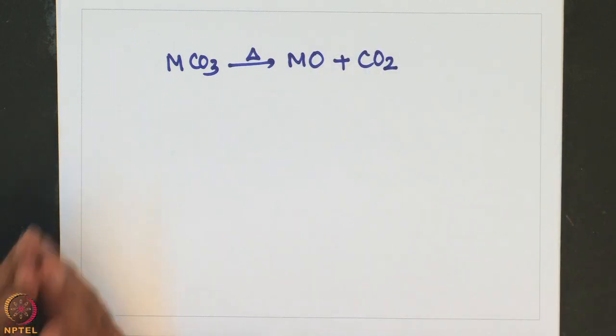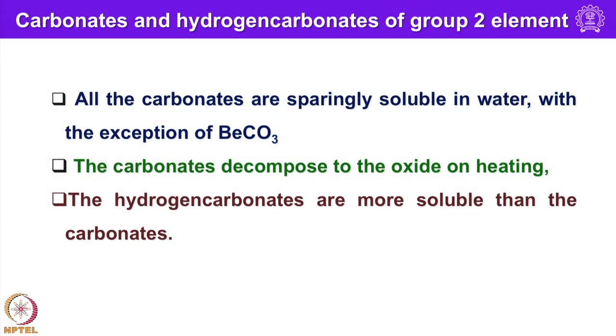Okay. The hydrogen carbonates are more soluble than the carbonates. The carbonates of other elements are all sparingly soluble and are decomposed to the oxide on heating, very similar. The group 2 carbonates have similar thermostability to the group 1 carbonates, and these trends can be explained in terms of trends in lattice enthalpies.